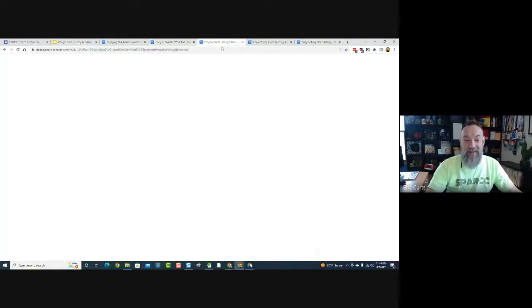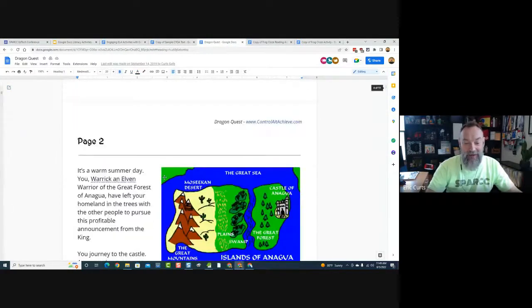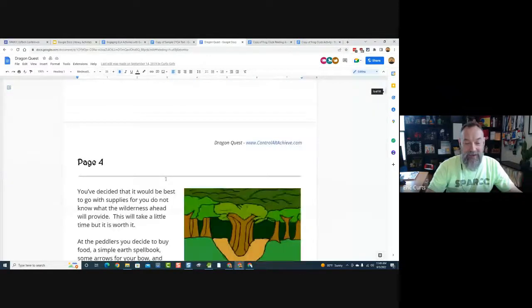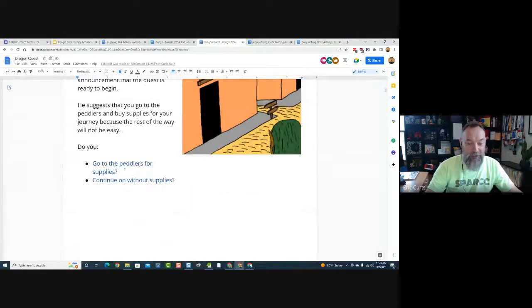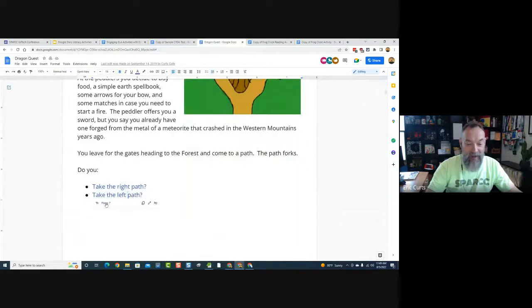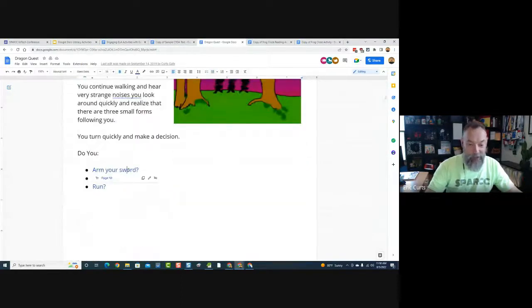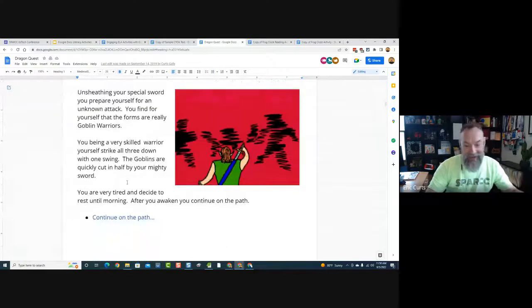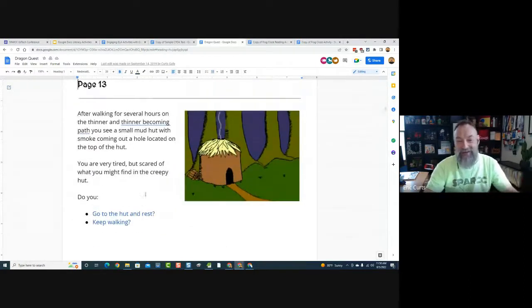And then that's how we wind up with Dragon Quest, where we can come in now and say, oh, I want to go get supplies, go to page 4, and I want to take the left path. But this time I'm not going to run. I'm going to arm my sword. Awesome. Yay. So now I get to continue on to page 13, and now the story continues. So that's the idea behind that.